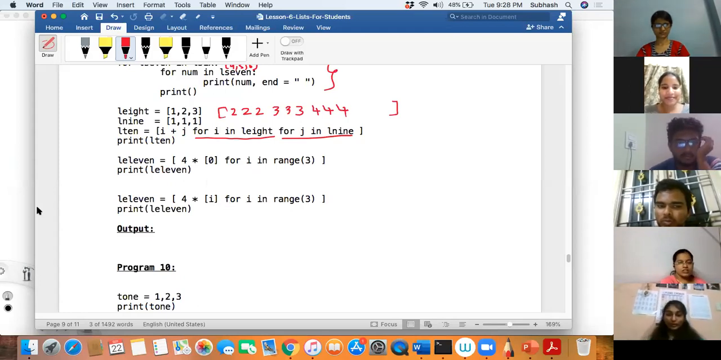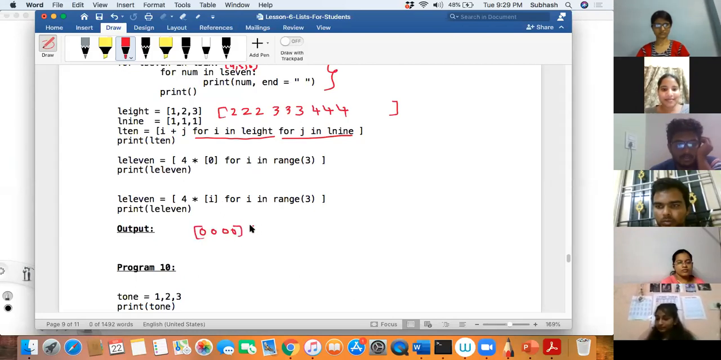For i in range of 3, first i equal to 0 it would take. 4 star 0, 4 times 0 would be printed, so it would be 0, 0, 0, 0 in a list. Then i equal to 1, then 1 will be printed 4 times. Then 2 will be printed 4 times. Let me see if that is the output. Yes, that is the output. Correct.